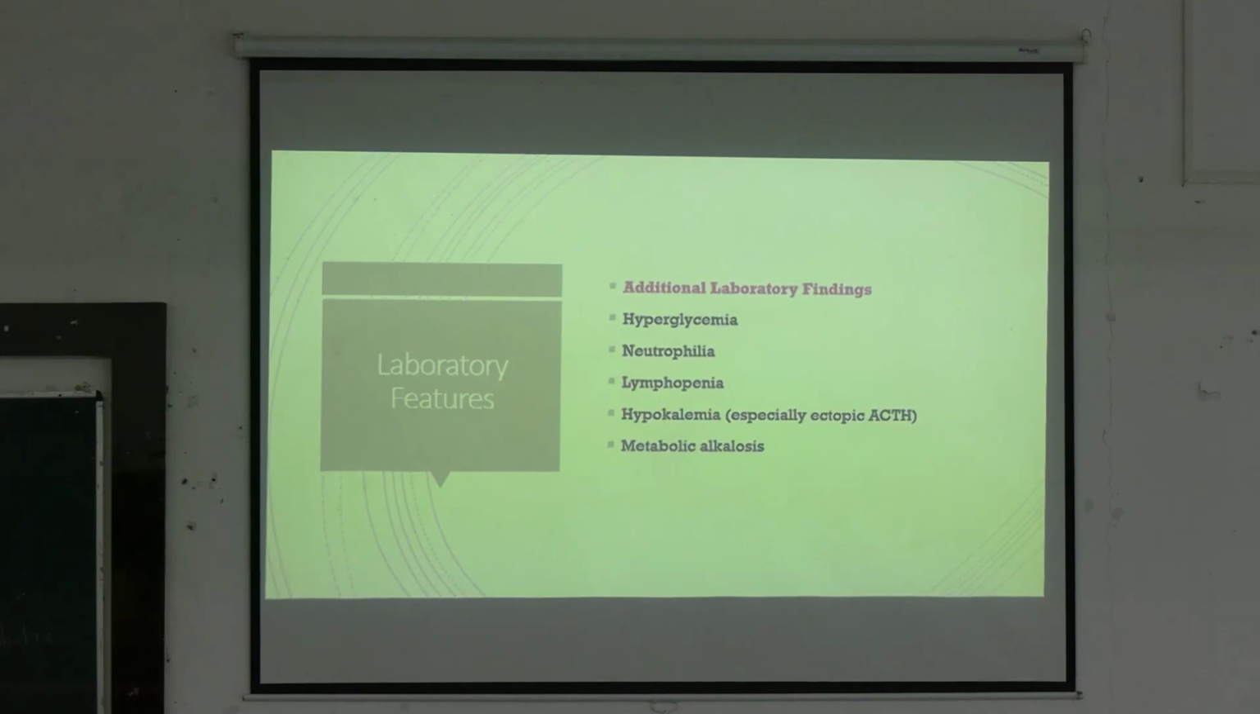There can be additional findings like these, which are already known, that is the hyperglycemia, there will be neutrophilia and lymphopenia due to immunosuppression, and there is hypokalemia, especially in case of ectopic ACTH, and there will be metabolic alkalosis.